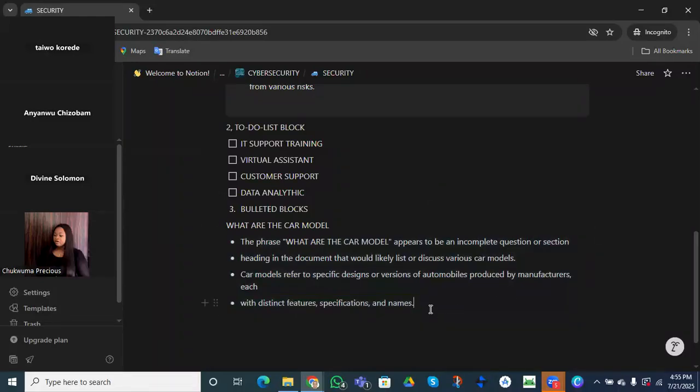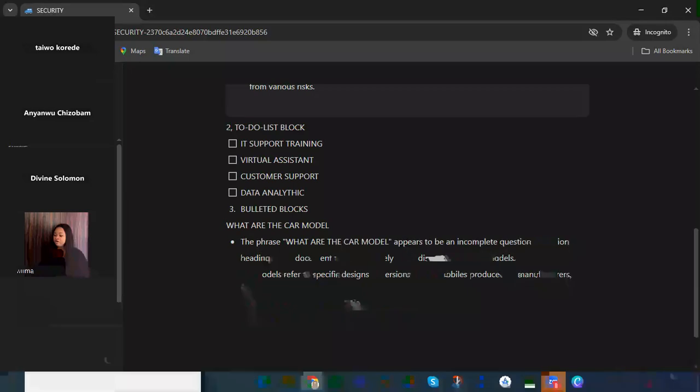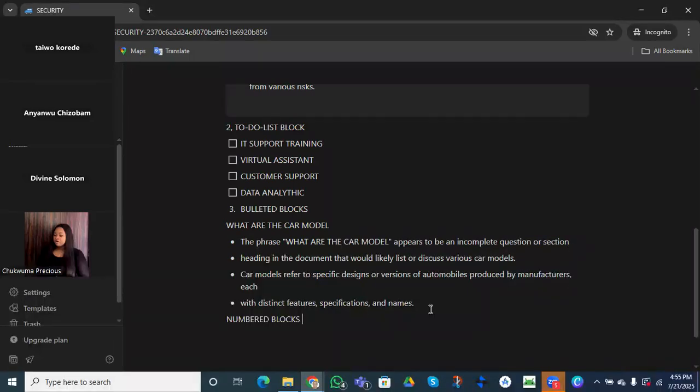The same thing goes when we want to talk about our numbered list. We have what we call the numbered blocks, right? So let's say we want to talk about our numbered blocks. These are the things. If you are employed today and your company is using Notion, will you tell them you don't know what Notion is? All right, I want this to do the job for me now.